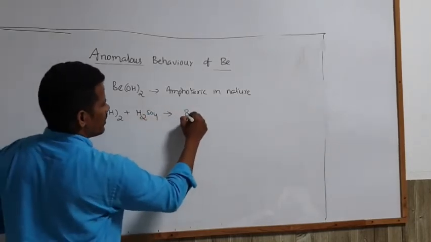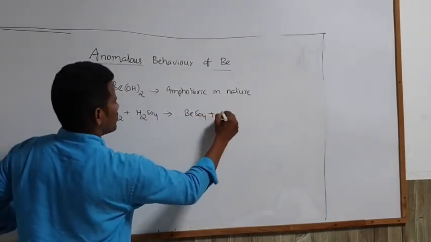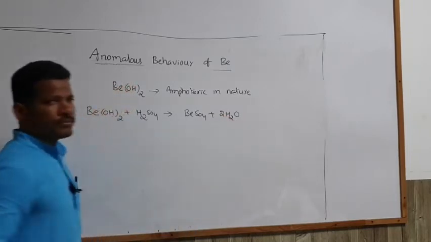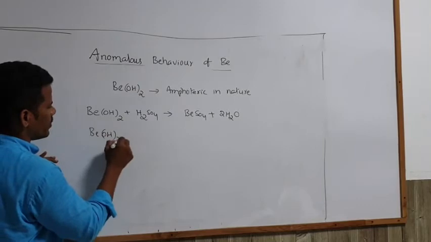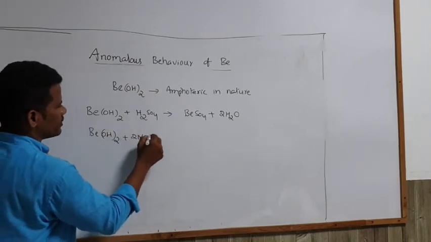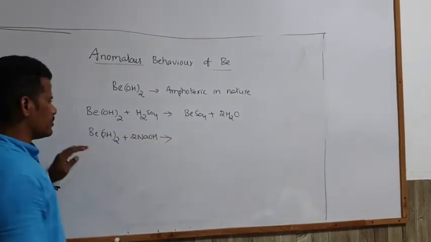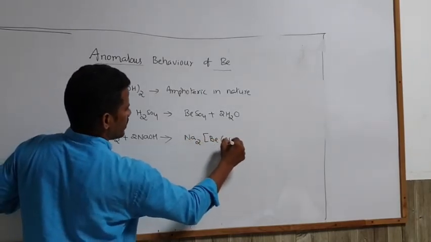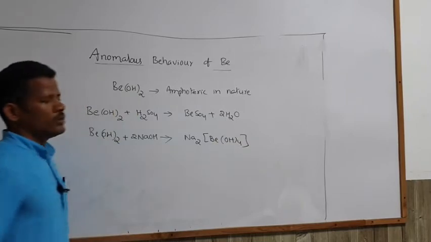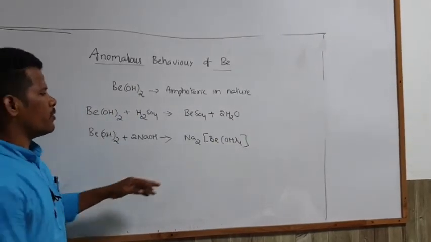It forms beryllium sulfate and water molecule. Same way, it reacts with base like sodium hydroxide, 2NaOH. It forms Na2Be(OH)4. So this is one type of complex compound.